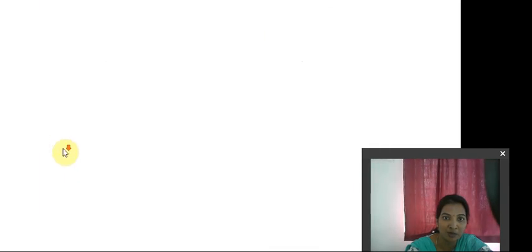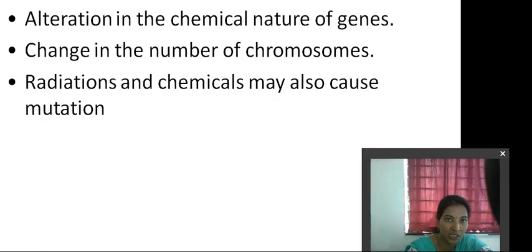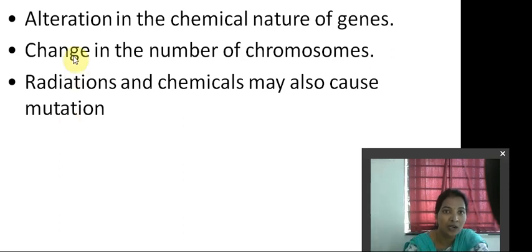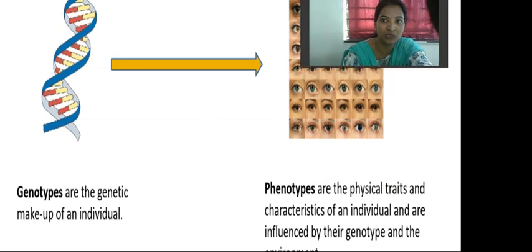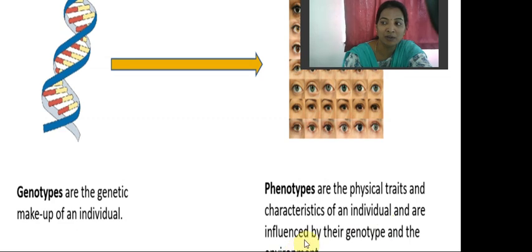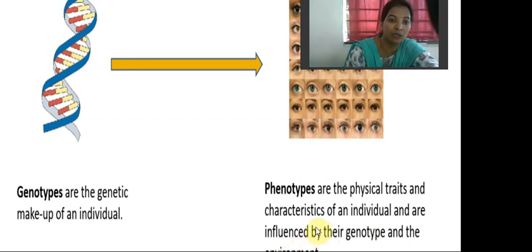Previously we have discussed the different types of variations, germinal variations, somatic variations, and many other types of variations, and the causes of discontinuous and continuous variations also. So have a look at this. Students, you just go through this and you can get the idea that genotypes are the genetic makeup of an individual, and phenotypes are the physical traits and characteristics of an individual, and are influenced by their genotype and the environment also. So this is what we have discussed previously, and let's proceed to the next one,